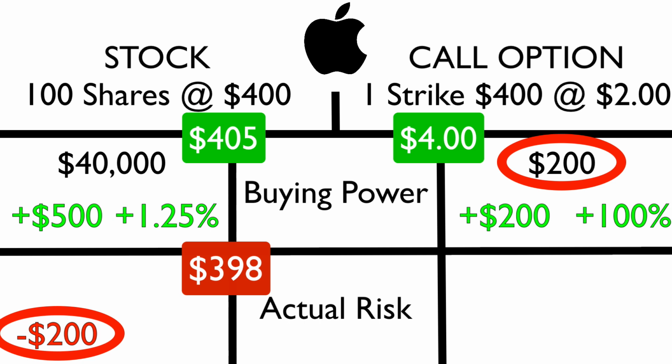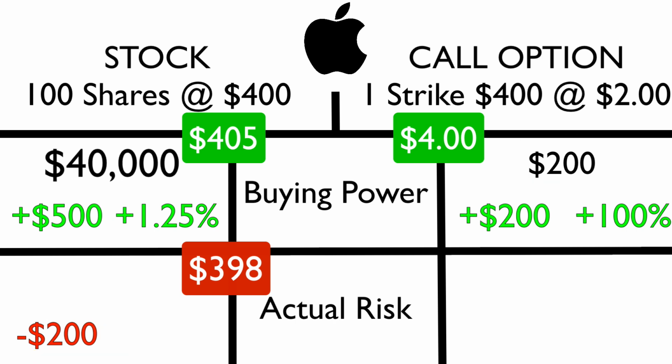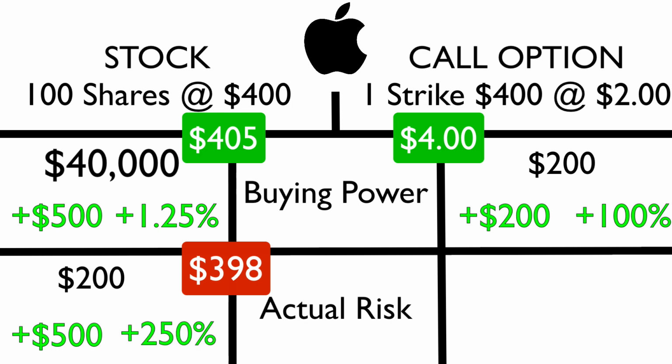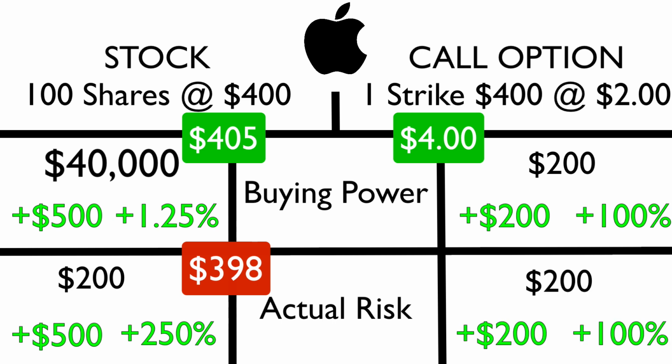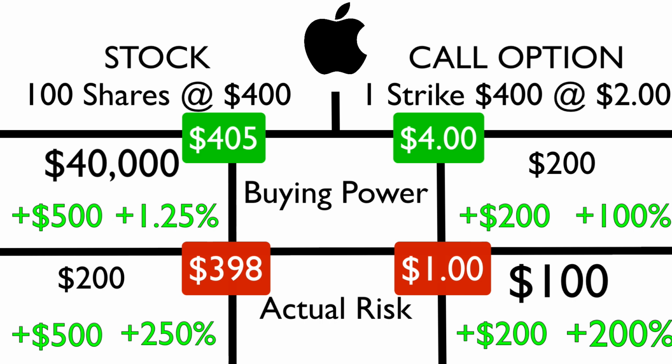Now, which one has a better risk to gain percentage? Even though the stock trade cost you $40,000, you are only risking $200 because that's where your stop is. So taking the trade from risking $200 to gain $500 is a 250% gain, whereas the option contract only did 100% gain. You could argue your stop on the options contract was at $1 or 50%, which would only be risking $100. In that case, maybe the option was better.